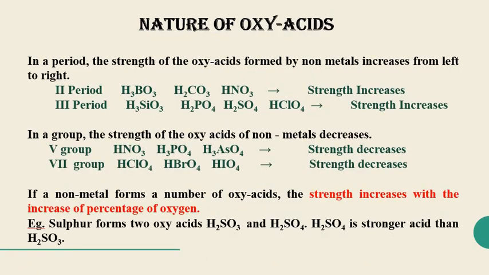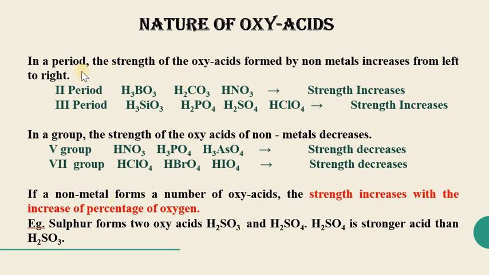Oxyacids are usually formed by the non-metals, and if we are talking about a period, then in a period the strength of oxyacids increases from left to right. That means this is only for the non-metals because the oxyacids are formed by the non-metals. So for non-metals, when we move from left to right, the strength of oxyacids increases.